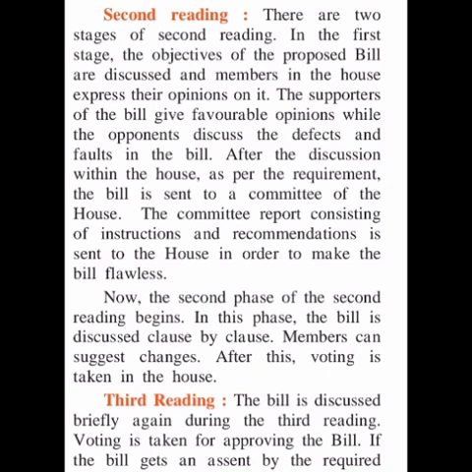After getting approval by both the houses, the bill is further sent to the President for getting the assent of the President. In case there is a difference of opinion between Lok Sabha and Rajya Sabha over a specific bill, the future of this bill is decided in a joint meeting of both the houses. After the final assent and signature of the President, the bill is converted into law and the law is made.